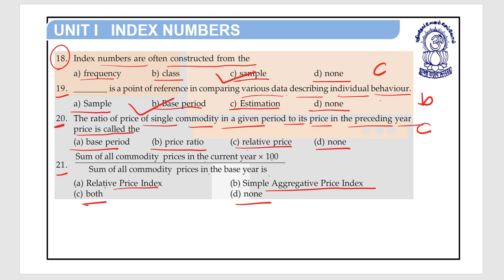So sum of all commodity prices in the current year into 100 divided by sum of all commodity prices in the base year is simple aggregative price index, option B. So option B is the right answer.